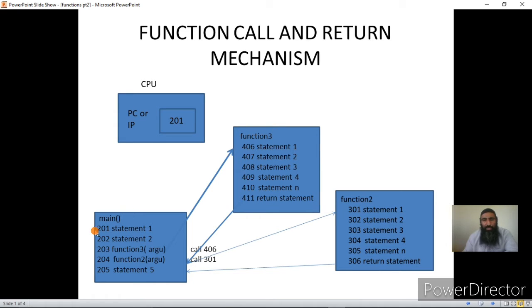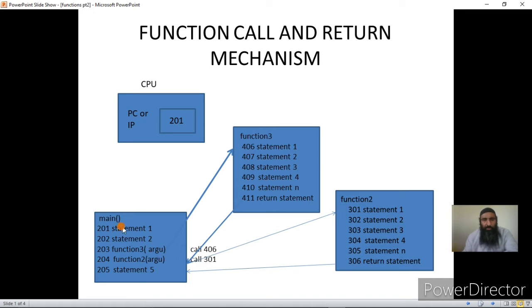In this case, main is the caller because it is calling function 3, and it gives the arguments or data that function 3 has to process. Those are the actual arguments or actual parameters that act as the inputs to function 3, and function 3 processes these inputs, generates the outputs, and gives the results back to main.